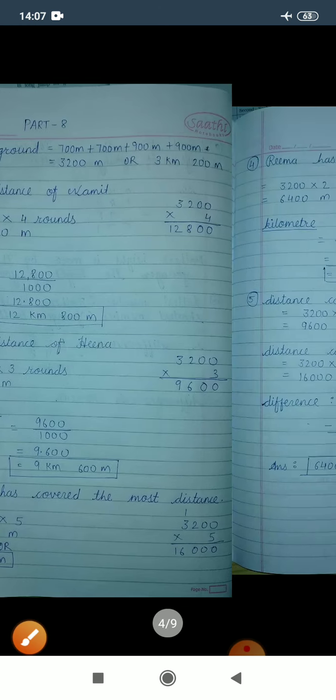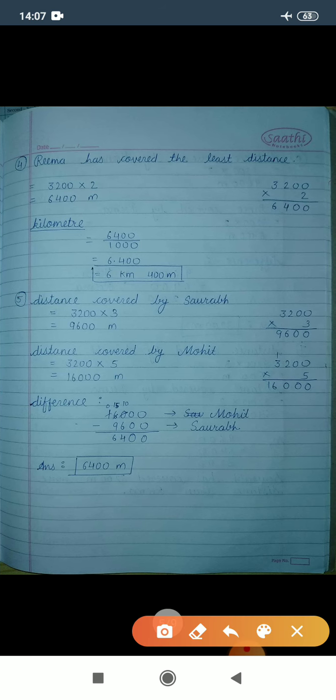Let's see the solve part. Question number 5. First, what we had done, we calculate the distance covered by Saurabh. Saurabh has done how many rounds? He ran 3 rounds. So 3200 multiplied by 3 gives you 9600. After that, we calculate distance covered by Mohit. Mohit ran 5 rounds.